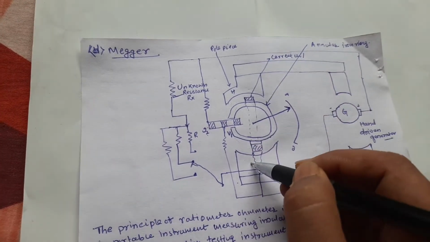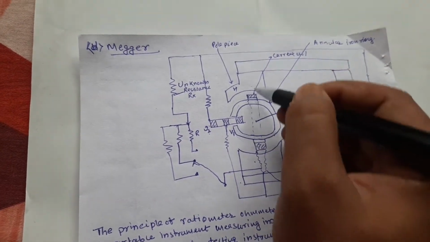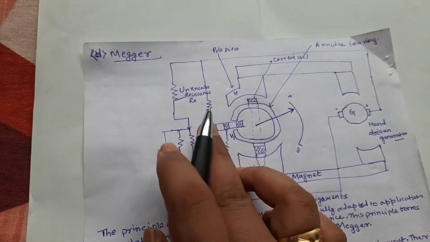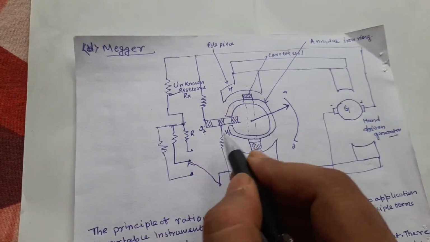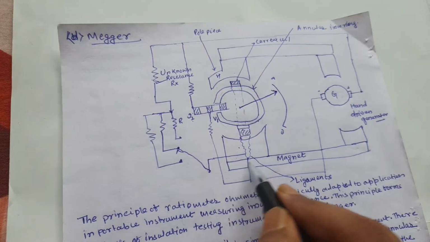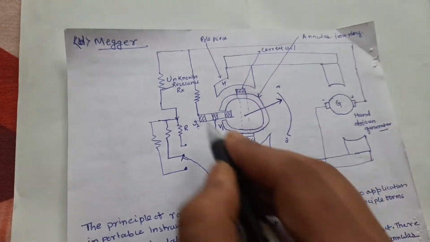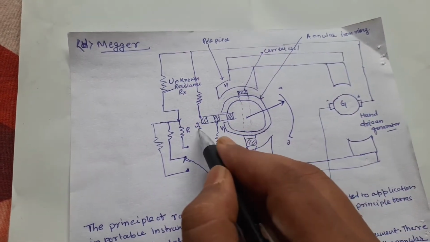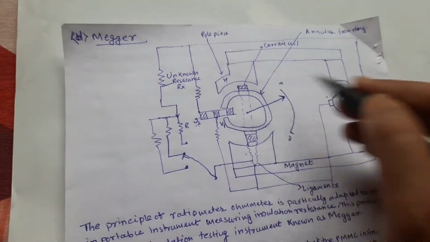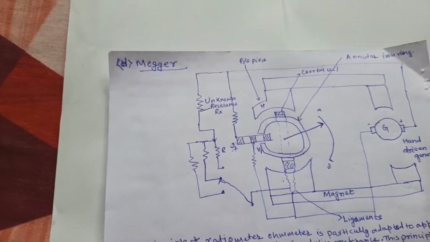Those are the magnetic poles. In the magnetic pole the flux is generated, and the unknown resistance is connected across the current coil, and voltage is applied across the voltage coils V1 and V2. This is the scale where you can measure the resistance of an insulating material or any high resistance.